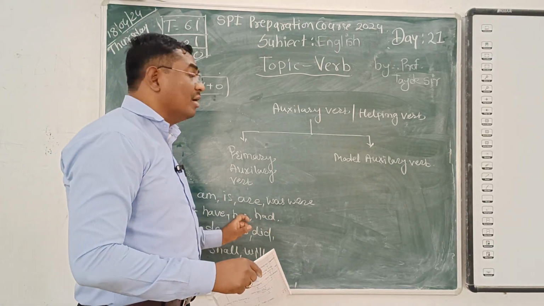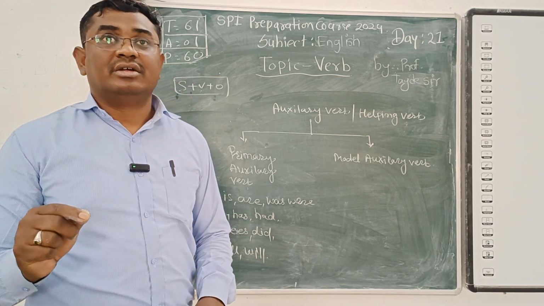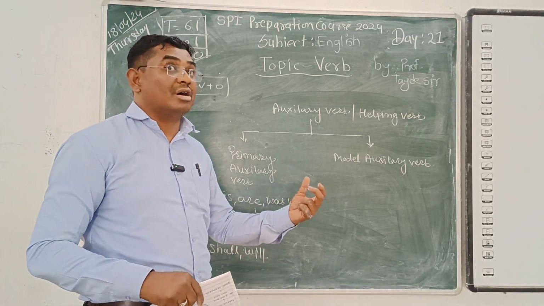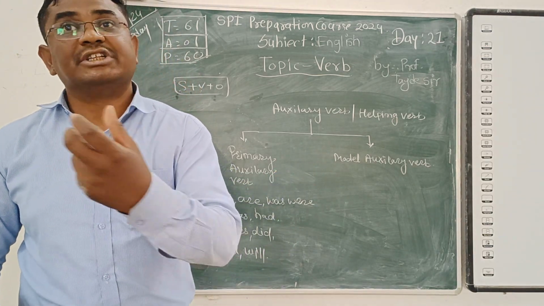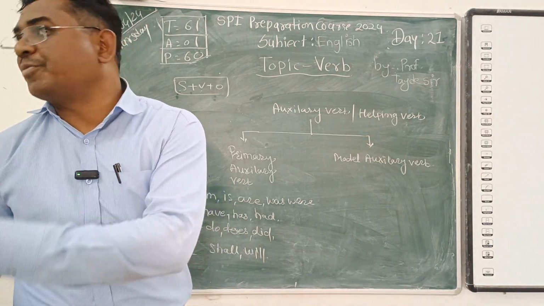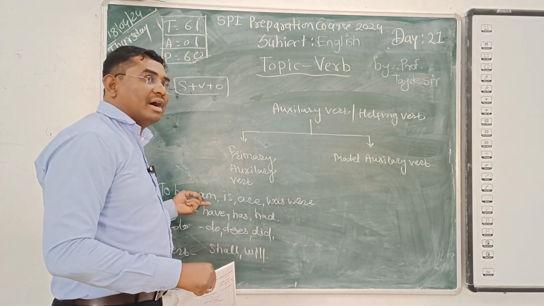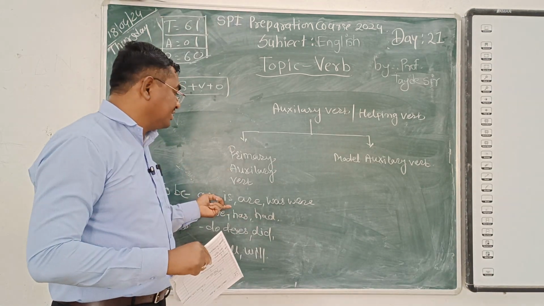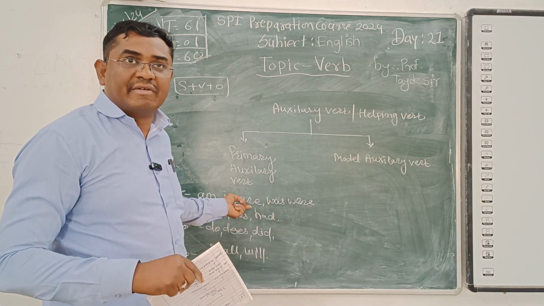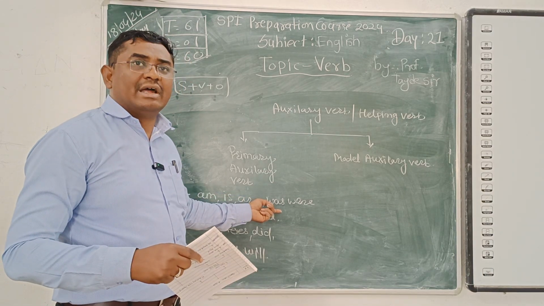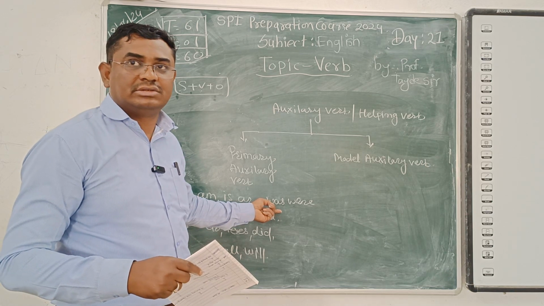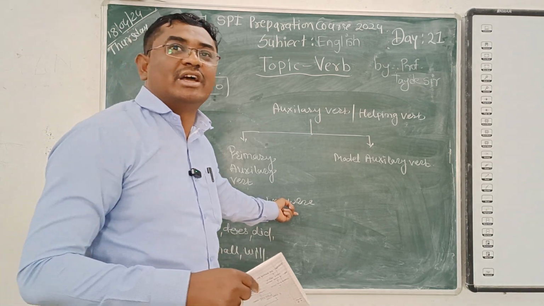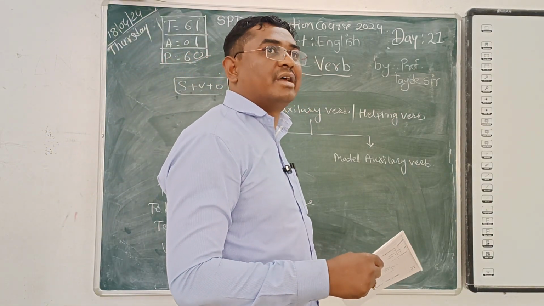This basically comes with the subject. You can find this auxiliary verb after the subject, noun or pronoun. For example, I am eating, I am drinking water. He is going to a certain place. We are enjoying our summer vacation. I was sleeping in the class. I am not telling you, okay? We were enjoying our life. We were playing cricket, football, or whatever.